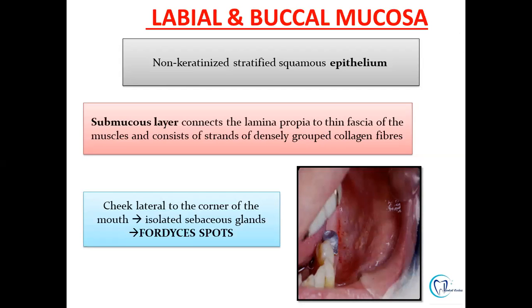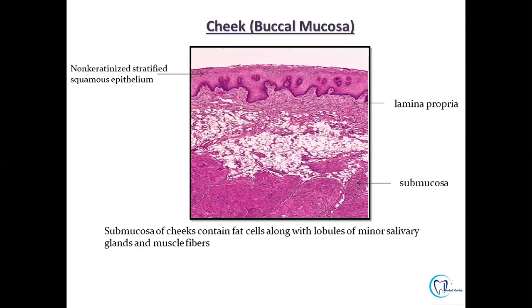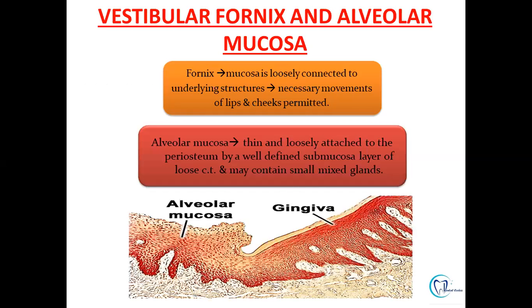It is just an ectopic placement of your sebaceous glands, which can be appreciated in the buccal mucosa, and these are known as sebaceous granules. So when we see the histology of the buccal mucosa, it is non-keratinized, stratified squamous in nature. Also, you can appreciate in the connective tissue, there is a dense connective tissue, dense collagen bundles in the lamina propria, and in the submucosa, you can appreciate the presence of minor salivary glands, also the presence of muscle bundles.